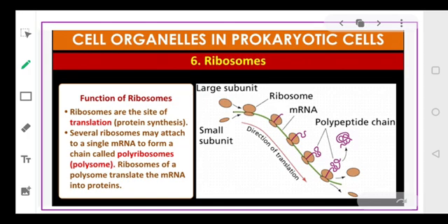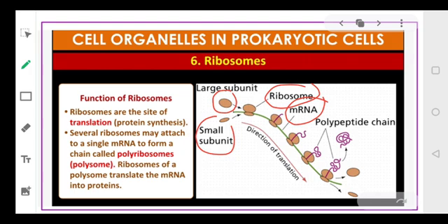As I told you, the larger unit and the smaller unit club together and form the functional ribosome. Now this functional ribosome will bind with the mRNA and help in the synthesis of a polysome or polyribosome. This is a structure which we call polyribosomes or polysome, and this will help in translating the mRNA into proteins. So ribosomes help in the process of making proteins from mRNA. When ribosomes are clubbed together with mRNA, they form the polysome.